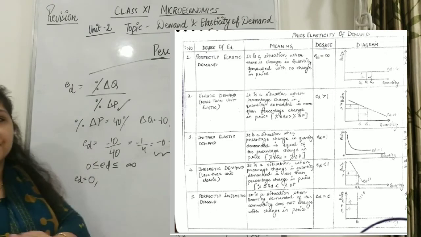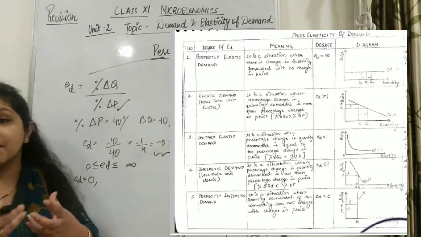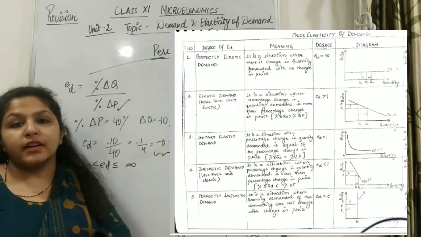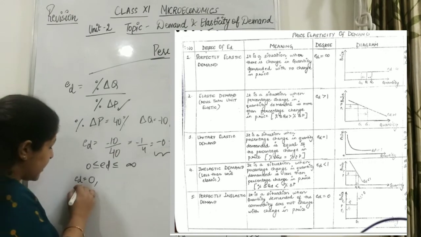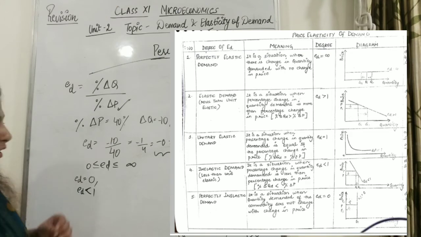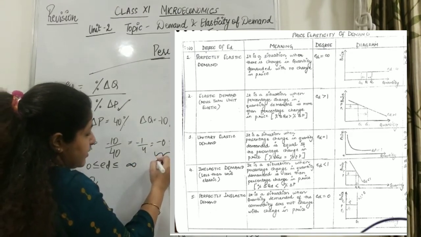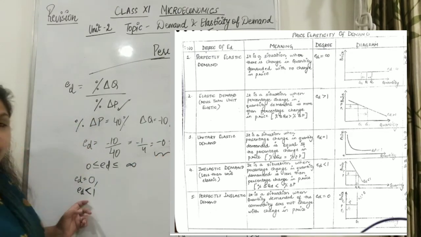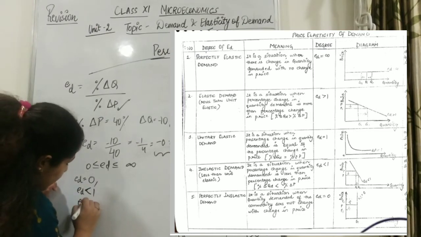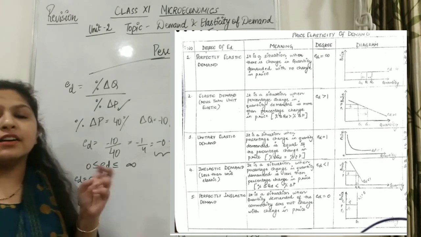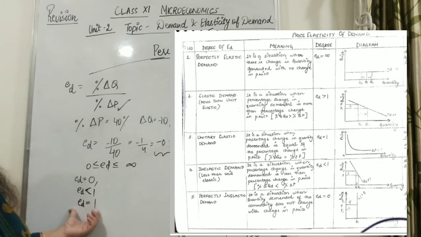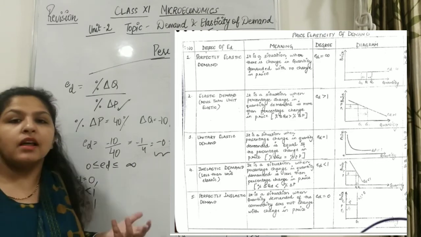You can have a look. Perfectly inelastic demand, like in drugs. A vertical line: the price is changing but the quantity demanded will not change. Next is ED less than 1. Necessary goods ka case, right? In this case, it is a necessary good because it is less than 1. Then after that, equal to 1. In this, there is a property that the demand curve will be a rectangular hyperbola when elasticity of demand is 1. Also valid in the case of normal goods.